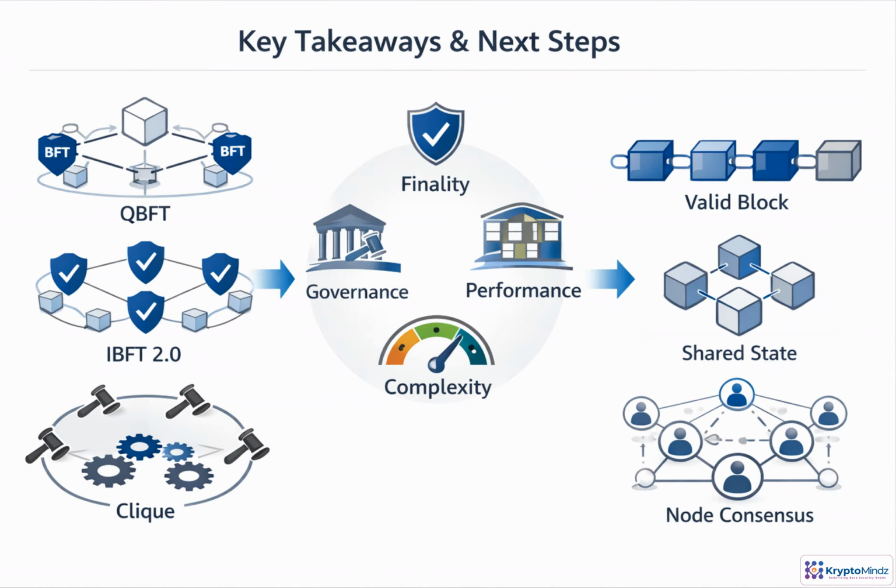Consensus is where enterprise blockchain design becomes real. Nodes agree on valid blocks, ordering, and shared state. In Besu, QBFT, IBFT 2.0, and Clique each trade off finality, governance, performance, and complexity. Next, you'll use those choices to shape topology, node roles, permissioning, privacy, and enterprise patterns.